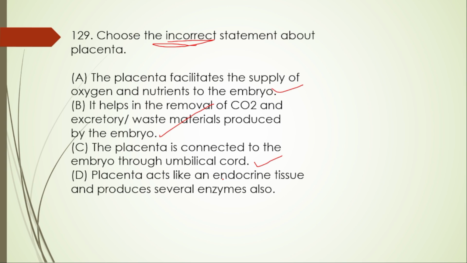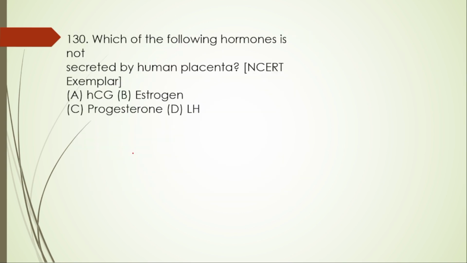Placenta acts like an endocrine tissue and produces several enzymes also. No, this is not a right option, because the placenta acts as an endocrine tissue by producing essential hormones like HCG, HPL, estrogen and progesterone. So its primary function is producing the hormones, not the enzymes. So this one is the right option.